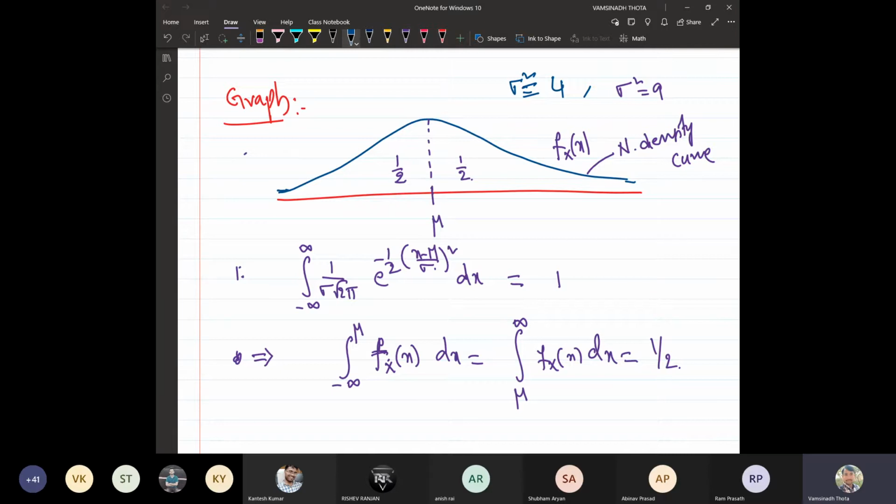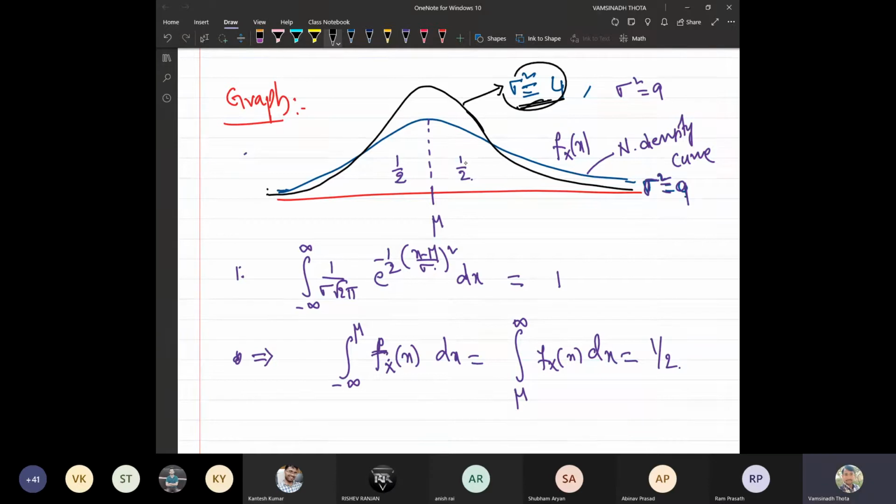This corresponds to sigma square is equal to 9. And this corresponds to sigma square is equal to 4.